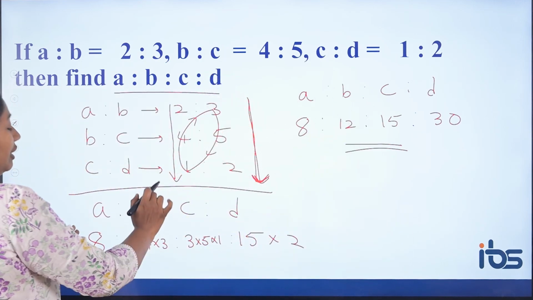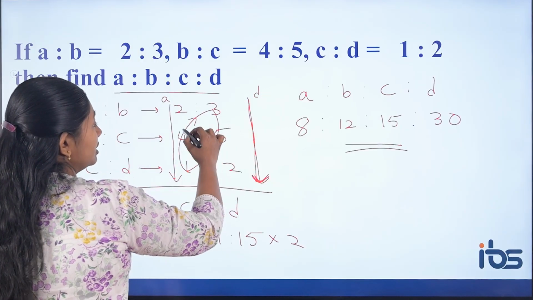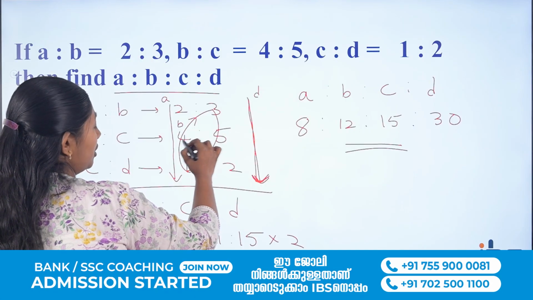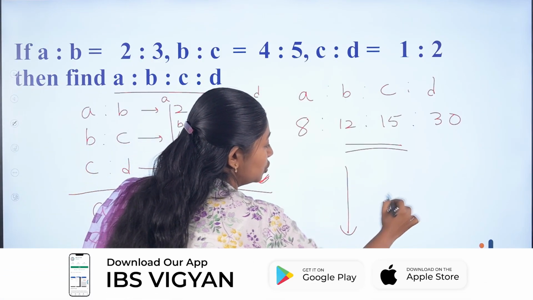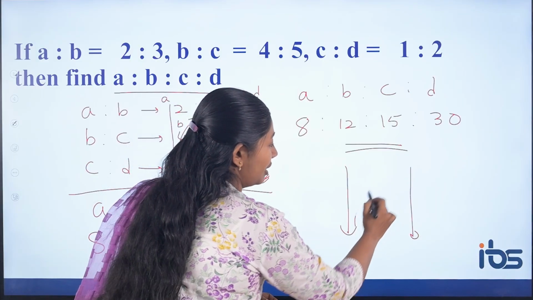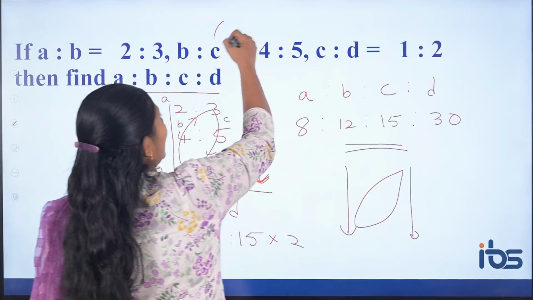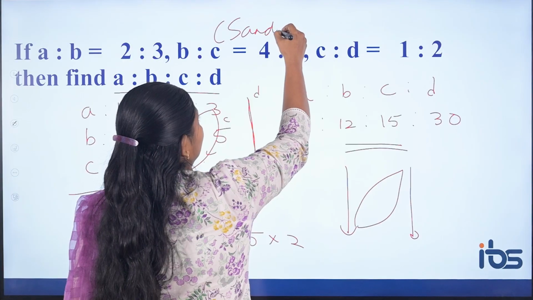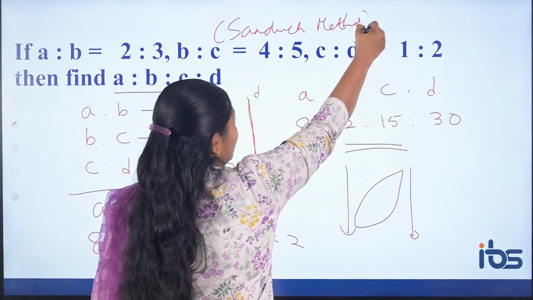Just simple. If you want A, you have to multiply all this. If you want D, you have to multiply all this. If you want B, this thing. If you want C, you have to multiply. It's like a leaf, like a sandwich, 2 bread pieces or 2 slices of bun, and then you have a leaf inside it. That's why I have mentioned sandwich method. So by this you can combine 4 ratios.